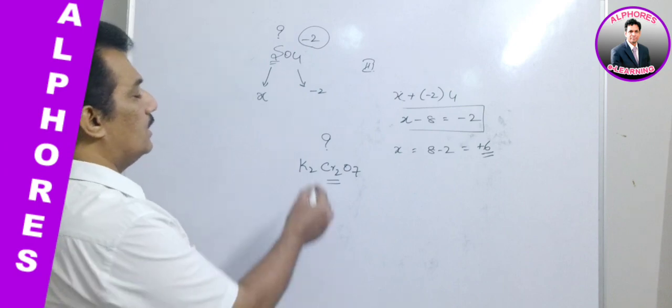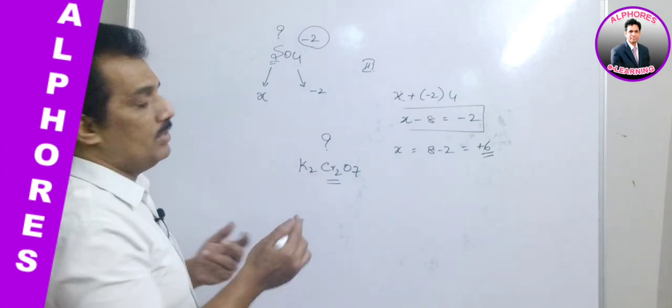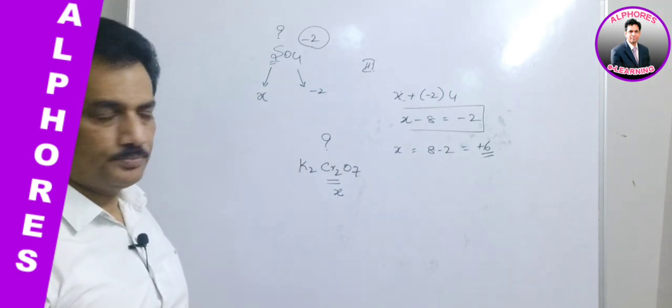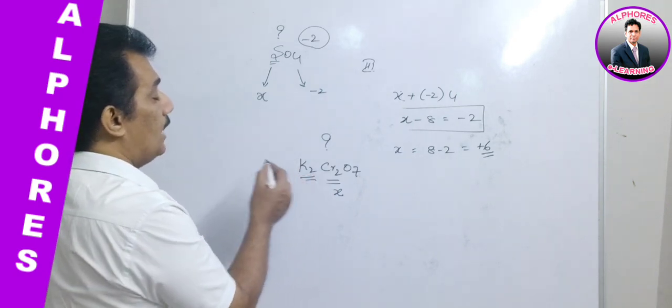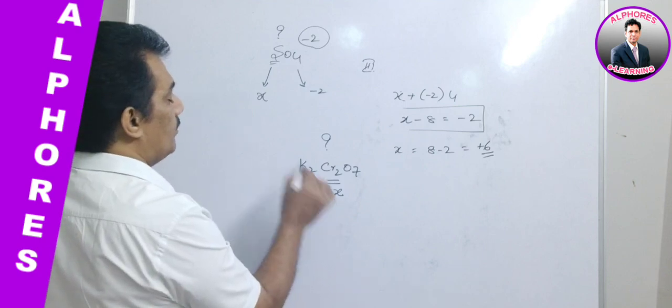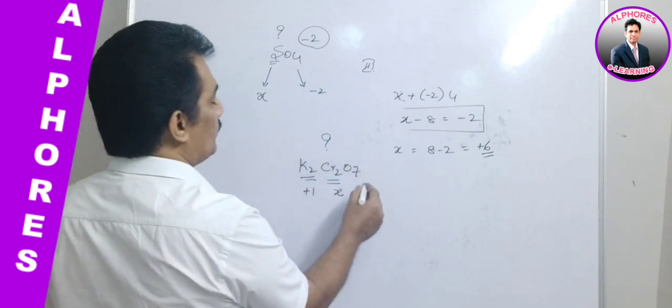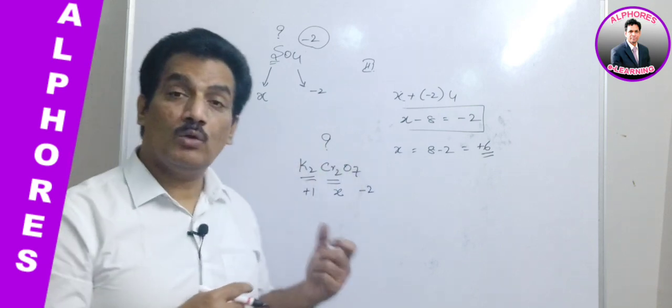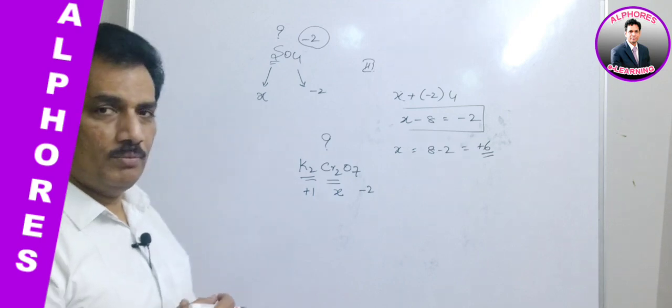Or otherwise, how to solve this? Let us consider this chromium. We don't know. Let us assume chromium oxidation state X. And potassium being first group, its oxidation state is +1. And oxygen, as usual, we know -2. And now by using rule number 4, what is rule number 4?